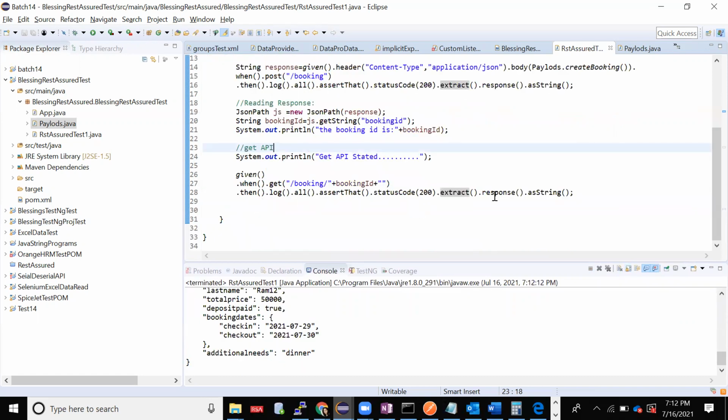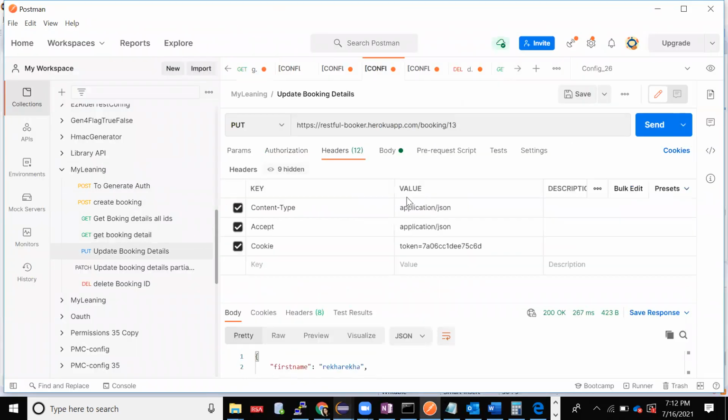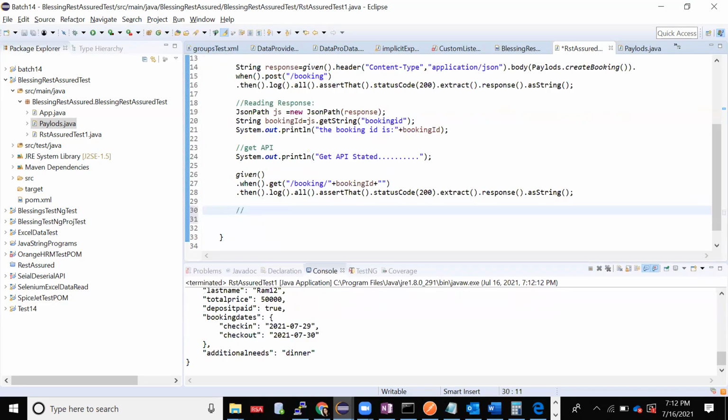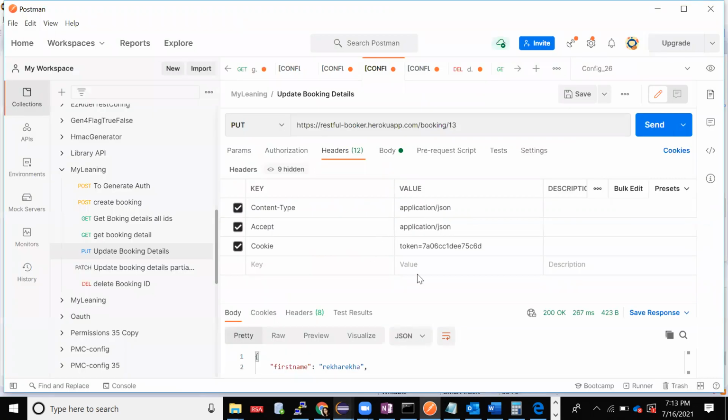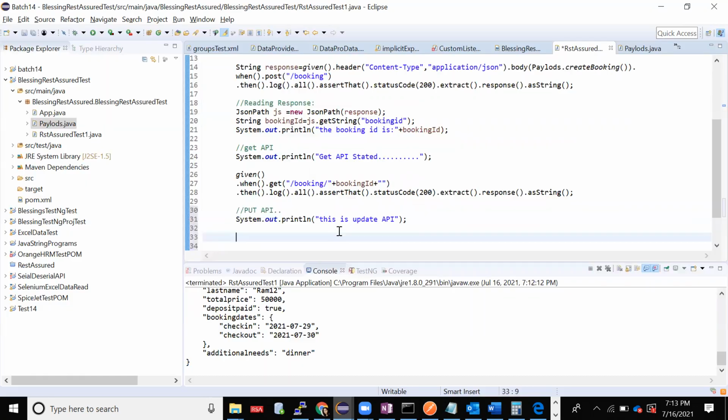Now, once we are done with get, I'll go to my next API, that is my put API. I want to update some data now. So quickly we'll do it. Put API. I'll just segregate it, system.out.println, this is update API. Okay, update API is done. Now, what is the input I have in the update API? I have a body, I have a header, and all this, right? So quickly I'll start taking it.